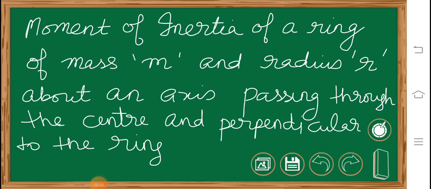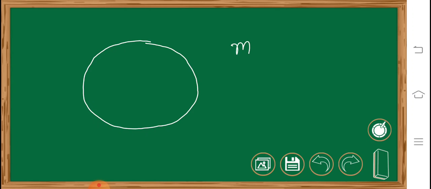Moment of inertia of a ring of mass m and radius r about an axis passing through the center and perpendicular to the ring. Suppose this is a ring having mass m and radius r.